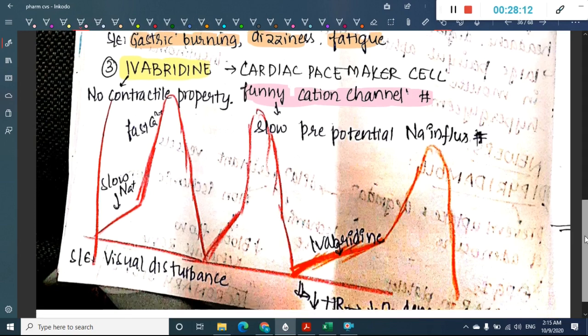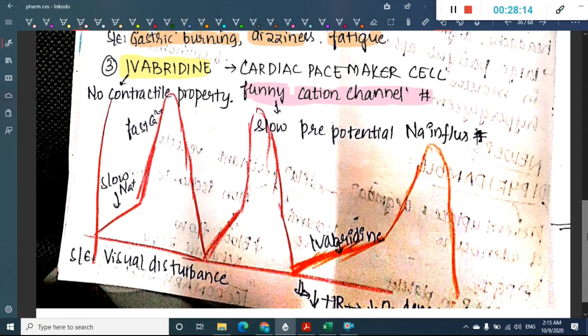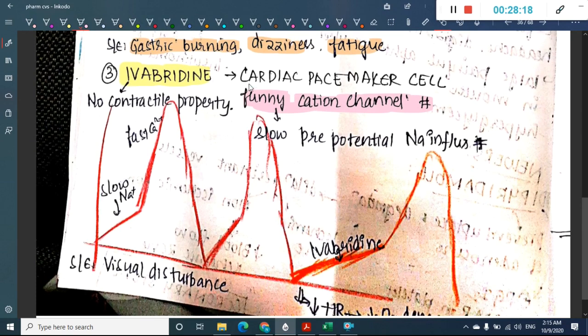So what does this ivabradine do? If you see it there in the cardiac pacemaker cell, we have funny calcium cation channels. What do these funny cation channels do? They cause slow prepotential sodium influx.